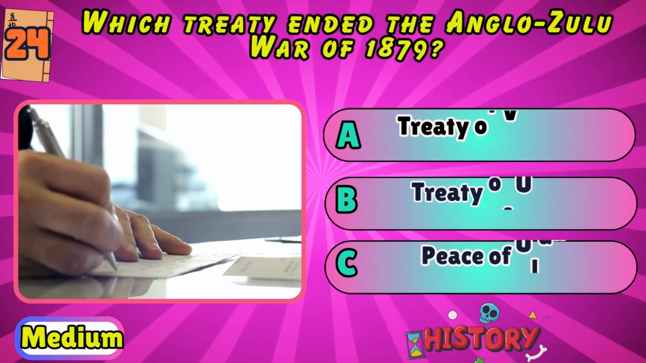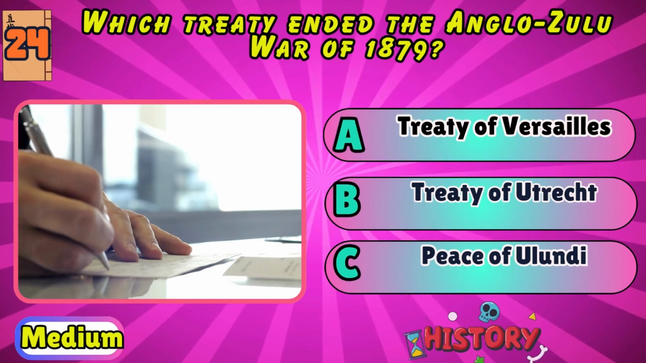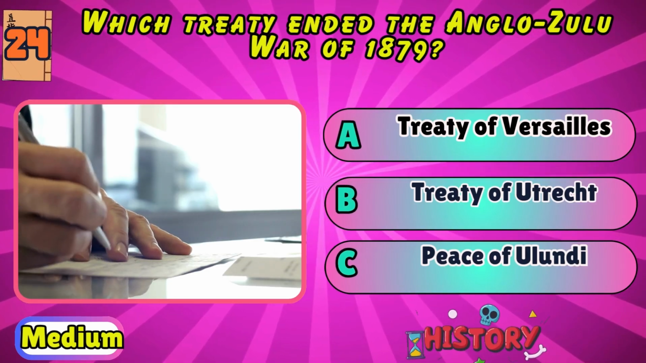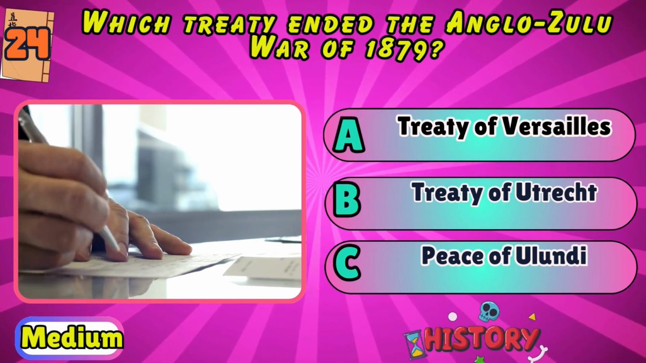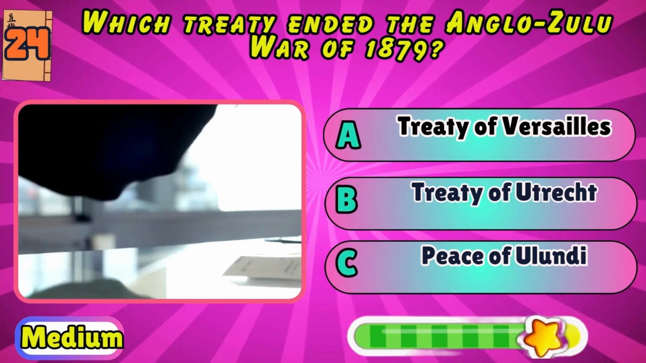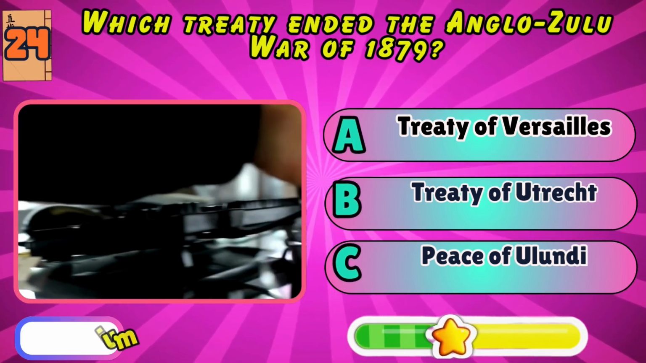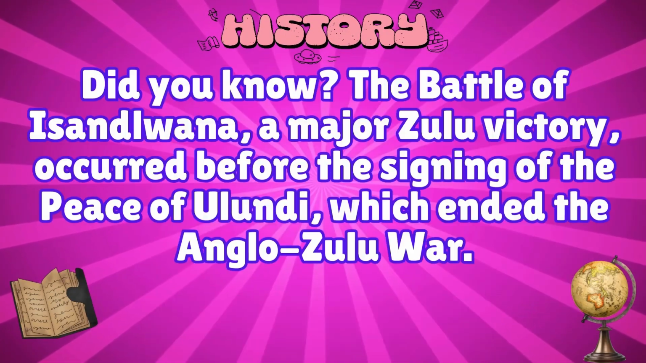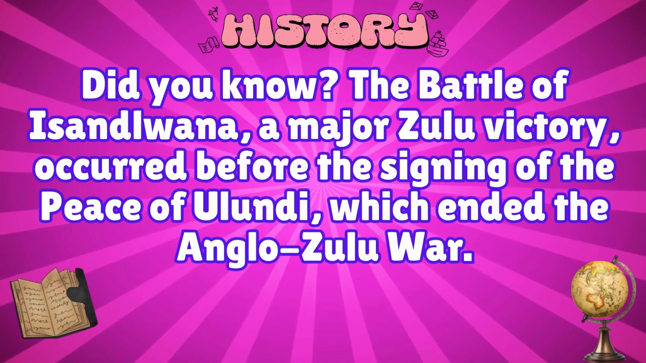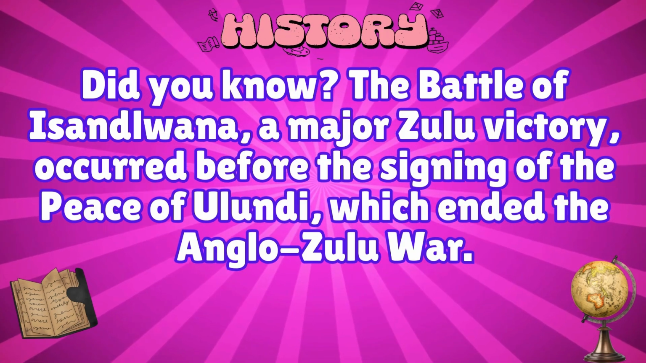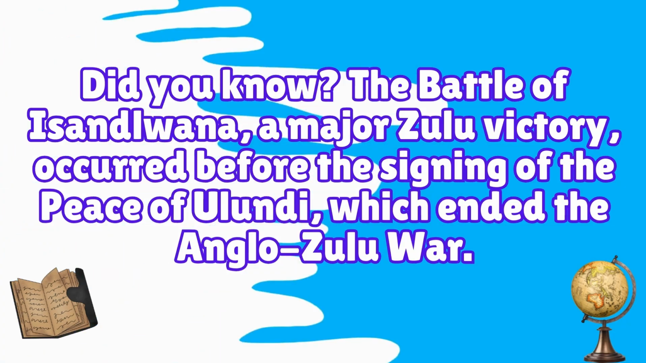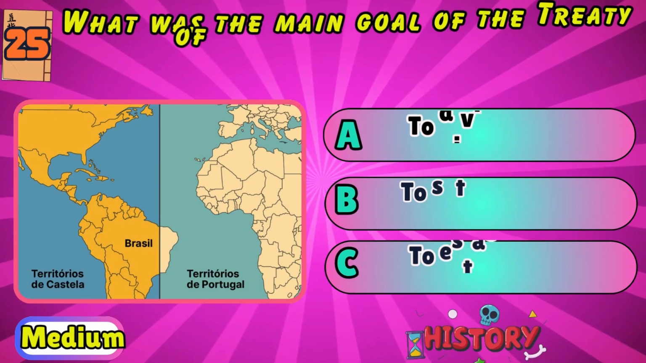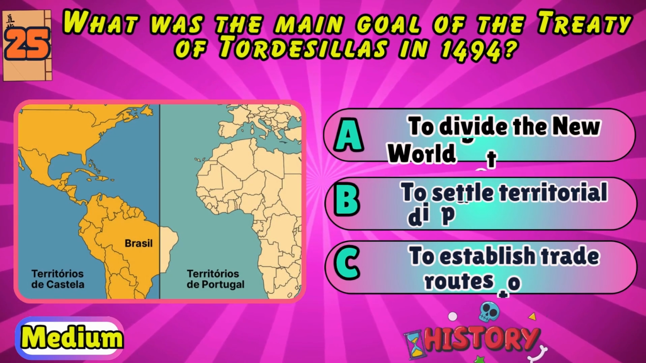Which treaty ended the Anglo-Zulu War of 1879? Treaty of Versailles, Treaty of Utrecht, or Peace of Ulundi? Peace of Ulundi. Did you know? The Battle of Isandlwana, a major Zulu victory, occurred before the signing of the Peace of Ulundi, which ended the Anglo-Zulu War.